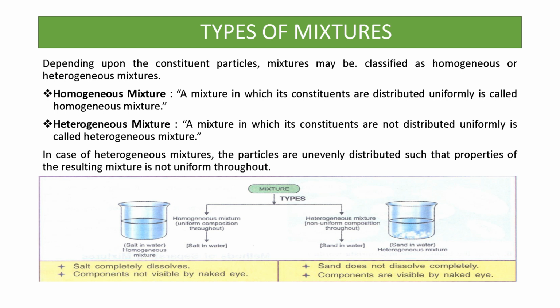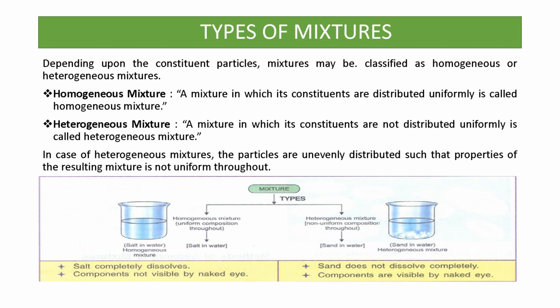You can understand it with the help of examples. What is an example of a homogeneous mixture? Salt in water. If we dissolve salt in water, we can't see the constituents by our naked eye. We can see the solution, but we can't see the salt. So this is a homogeneous mixture. And sand in water: if we mix sand in water, what happens? We can see sand by our naked eye.